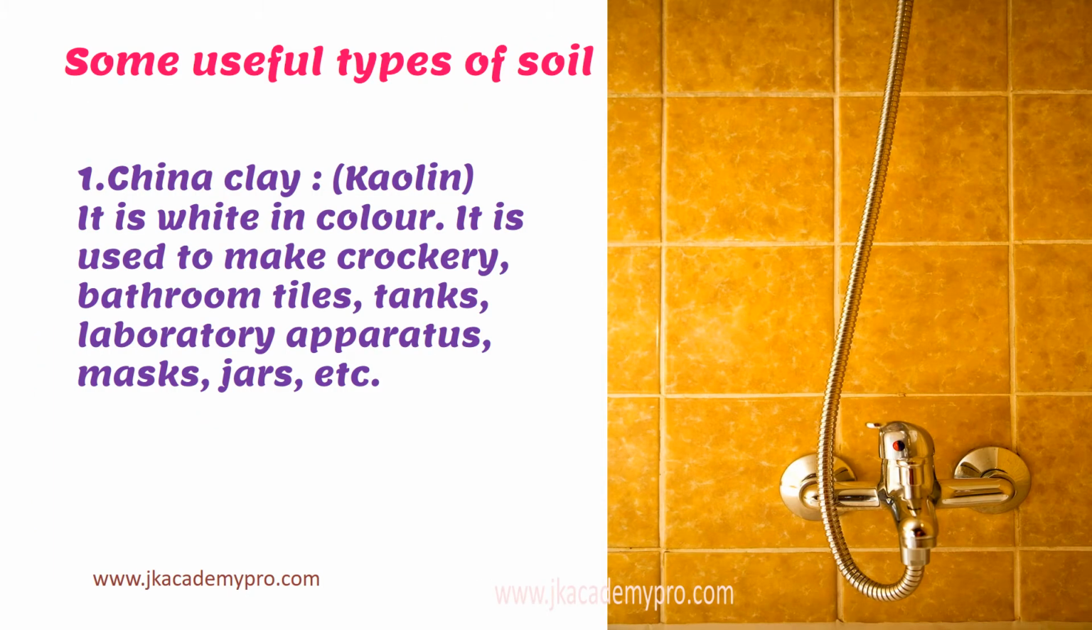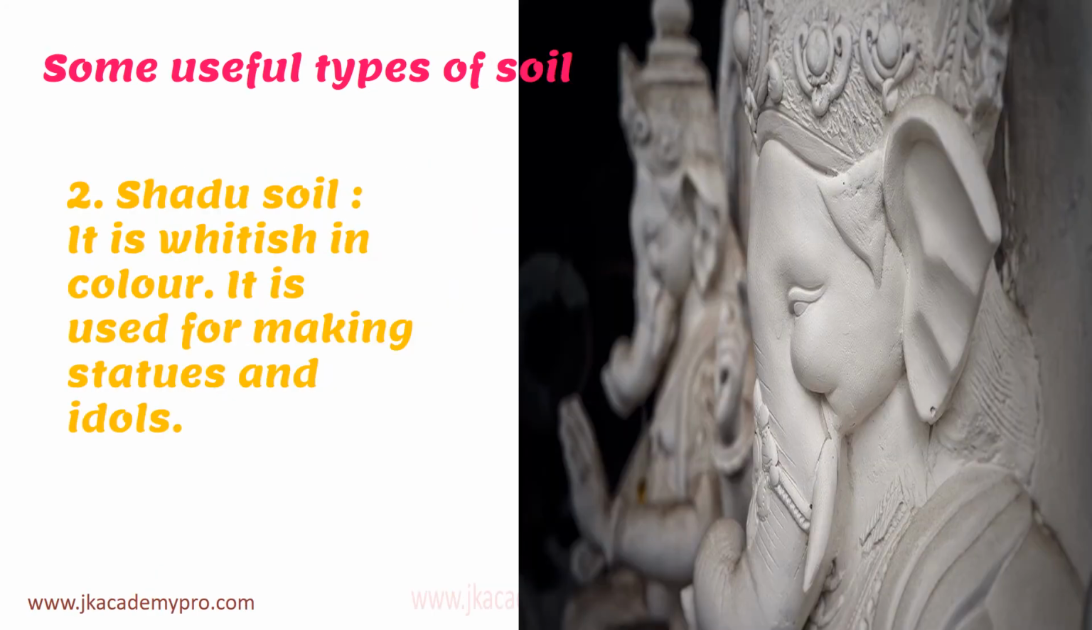Now let's learn about some useful types of soil. The first one is called china clay, or it is also called kaolin. Now it is white in color and it is used to make crockery, that is your plates, cups, saucers, all those things. It is also used as bathroom tiles, then in tanks, laboratory apparatus, masks, jars, etc. The second type of soil is the shadu soil. Now it is whitish in color and it is used for making statues and idols.